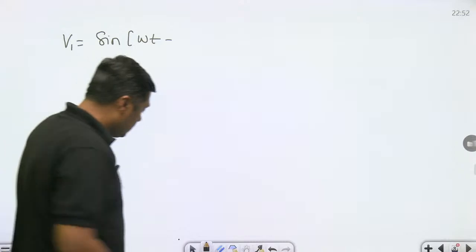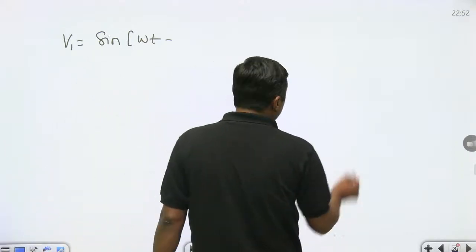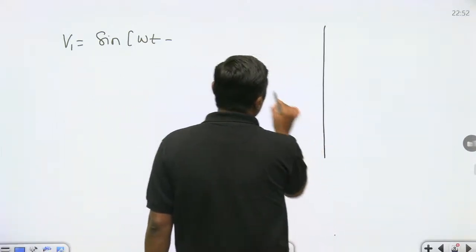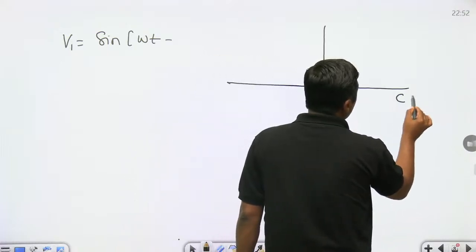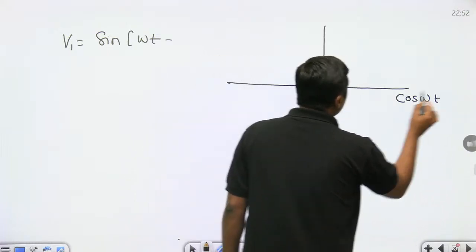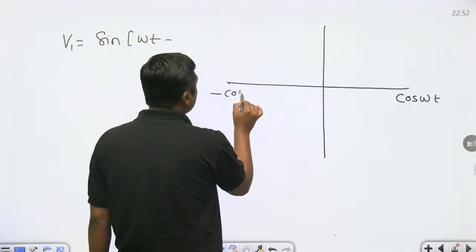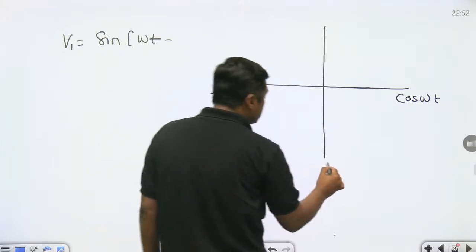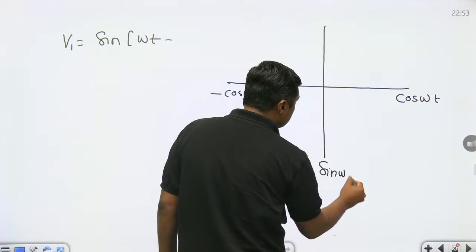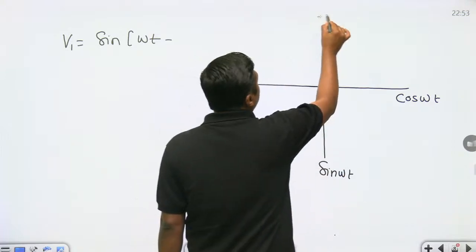Now everyone, if you want to solve this question, it is very simple. This is cos omega t, this is minus cos omega t, remember this. This is sine omega t, and that is minus sine omega t.